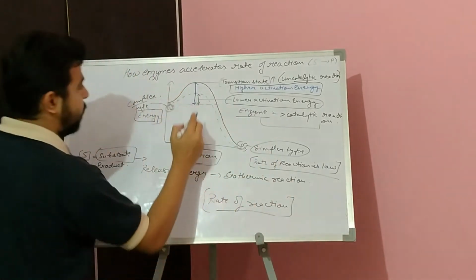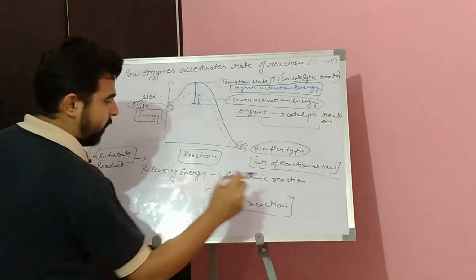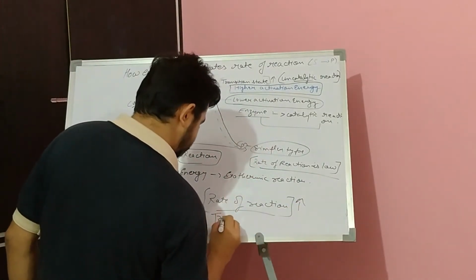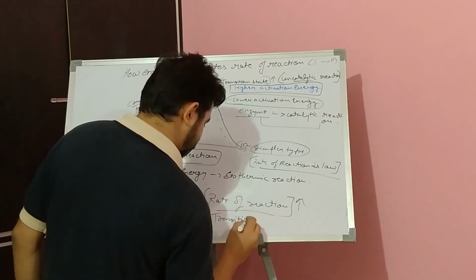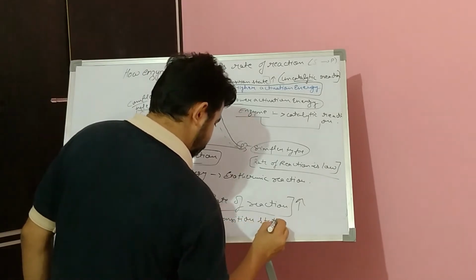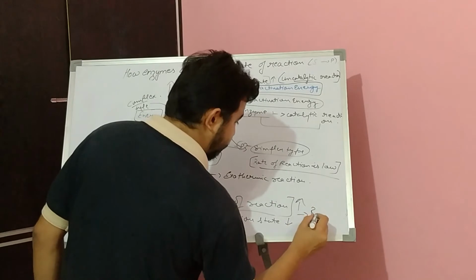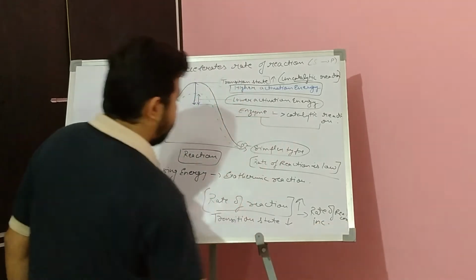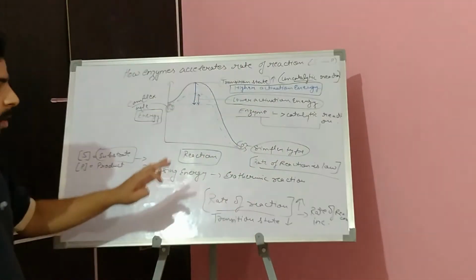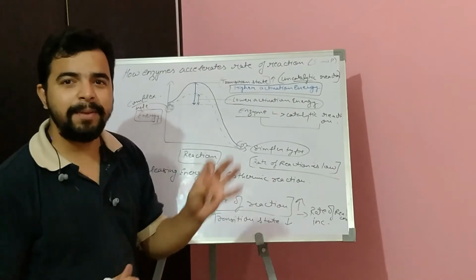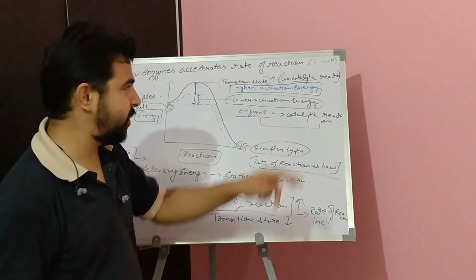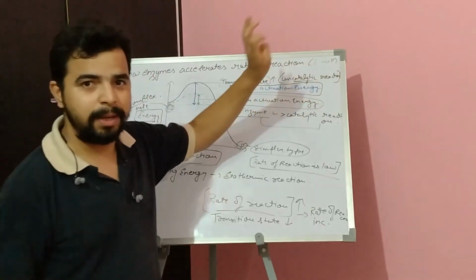We can see here that the transition state is also getting lower, and the rate of reaction is increasing. So this is how the enzyme plays its role to enhance or accelerate the rate of reaction to form product from substrate.